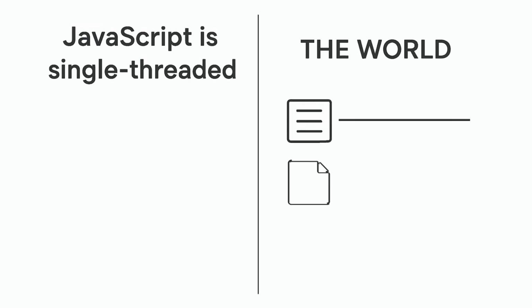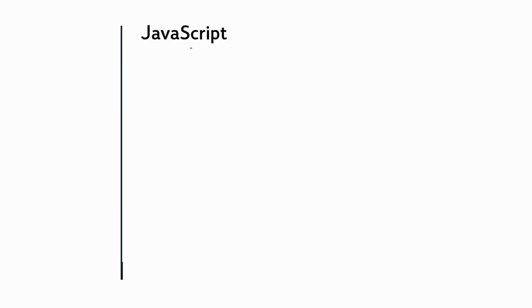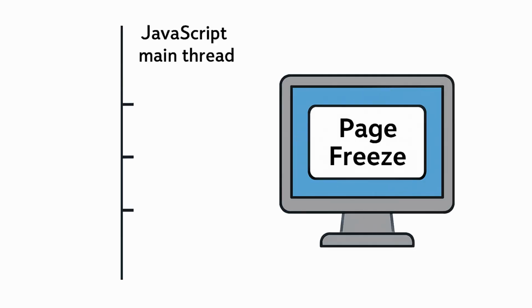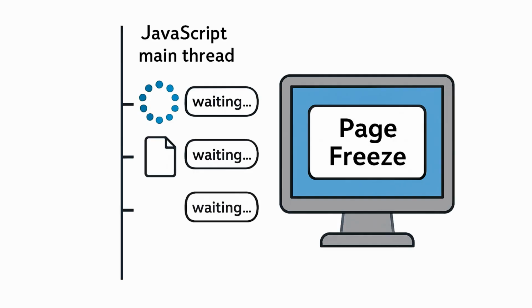JavaScript is single-threaded, but the world is not. Things like fetching data from a server, reading files, or waiting for timers all take time. If JavaScript waited for each one to finish before doing anything else, your page would freeze. That's why we have asynchronous code.